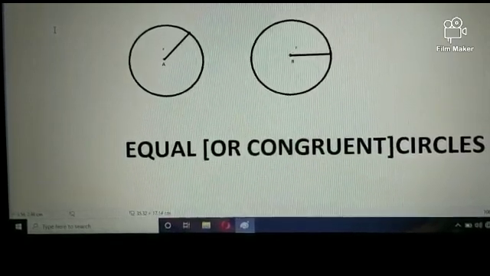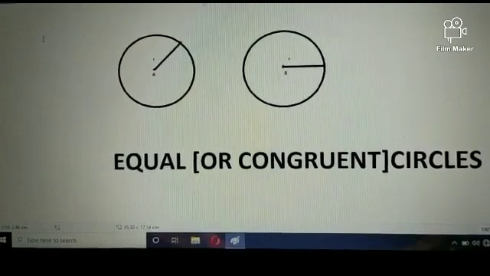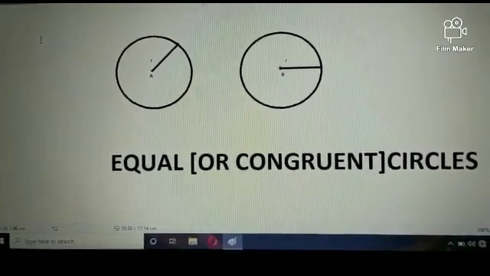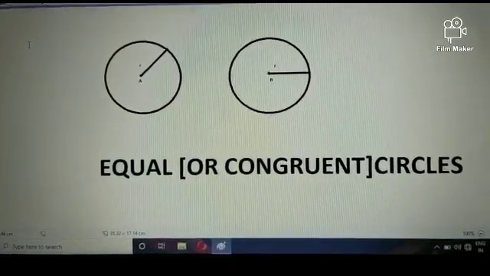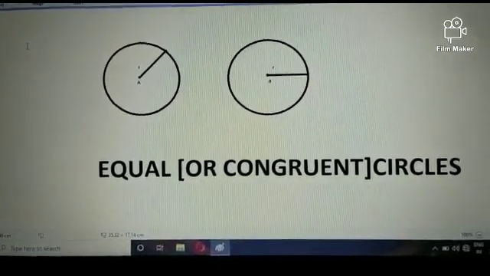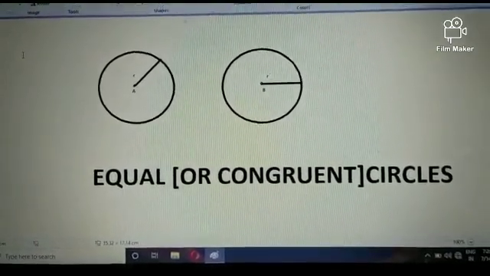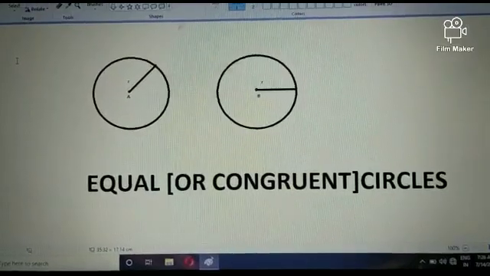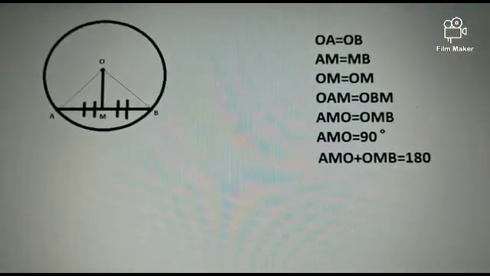I am going to tell you about equal or congruent circles. Two or more circles are called equal or congruent circles if and only if they have the same radius. In the adjoining figure, two circles with centers A and B have equal radius equal to R, so these are equal circles. Now I am telling you the properties of a circle.